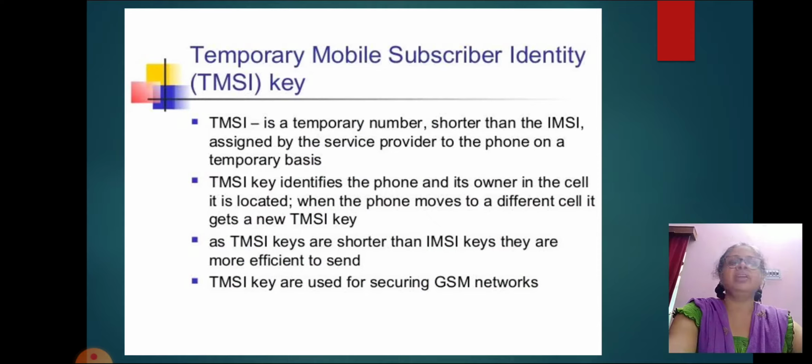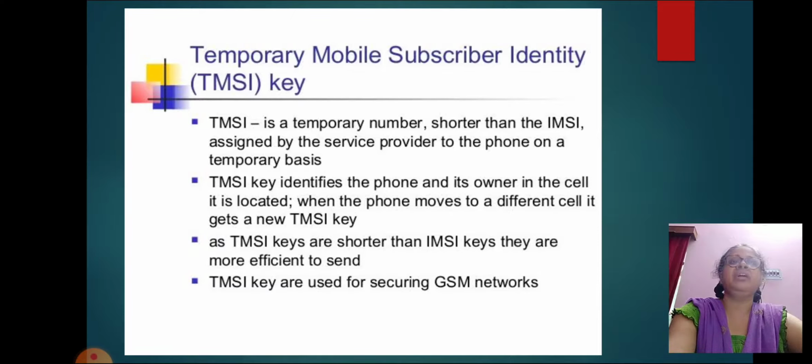Now we should learn the Temporary Mobile Subscriber Identity, TMSI. TMSI can be assigned by the VLR, which is responsible for the current location of a subscriber. The TMSI needs to have only local significance in the area handled by the VLR. This is stored on the network side only in the VLR and is not passed to the home location register.